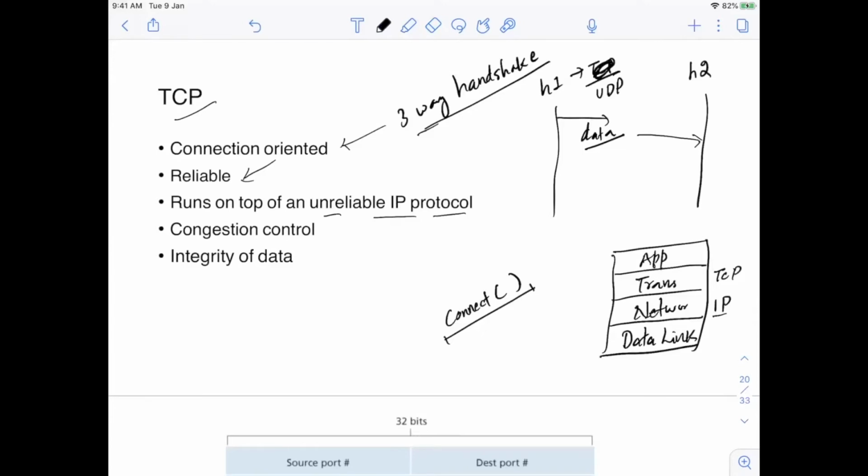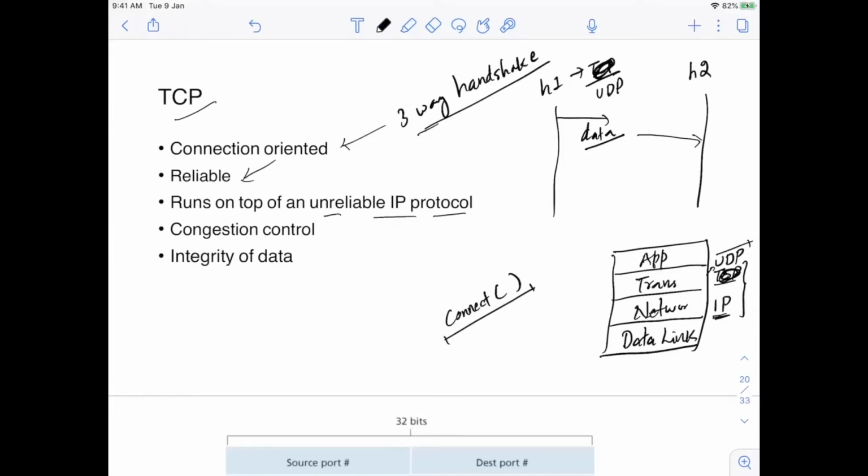But if you combine the TCP protocol plus the IP protocol of the network, it will be guaranteed that whatever data you are sending will be delivered to the destination. But if you are using UDP, which is also a part of the transport layer, instead of TCP, then IP is unreliable and UDP is also unreliable, so it will not be guaranteed that the data will be delivered to the destination.